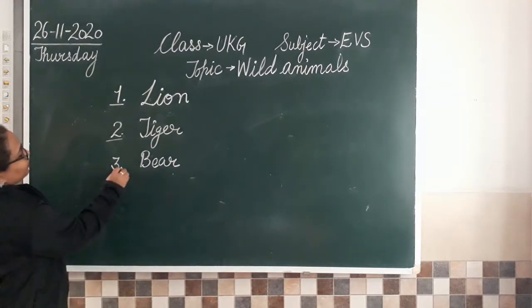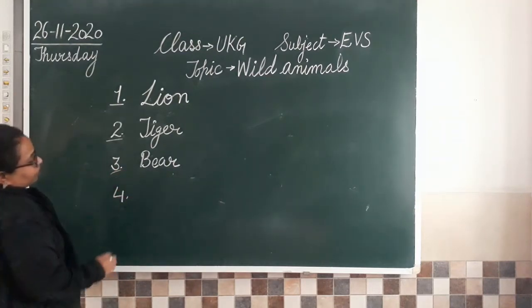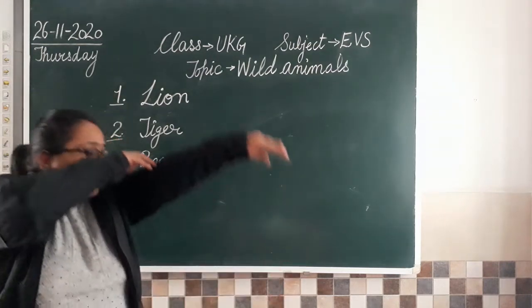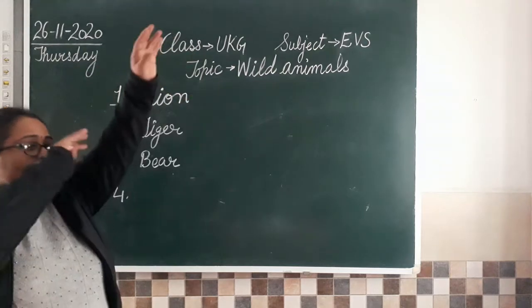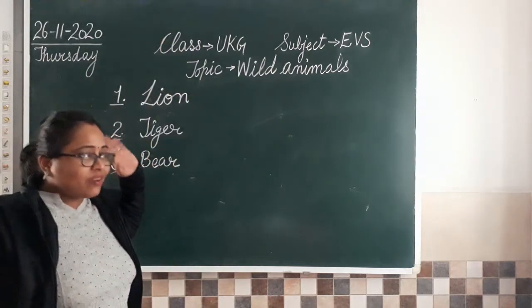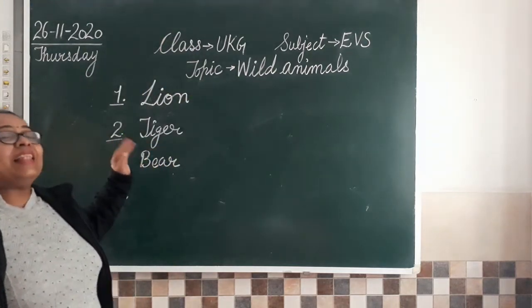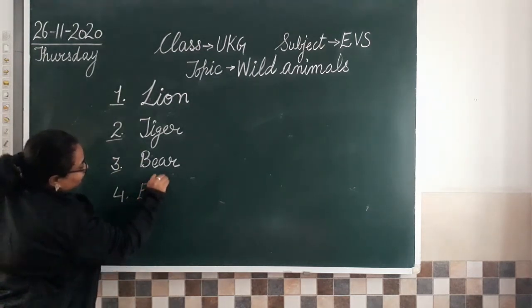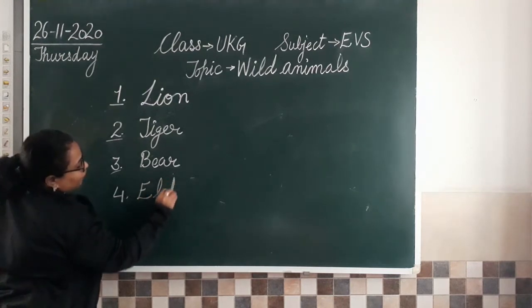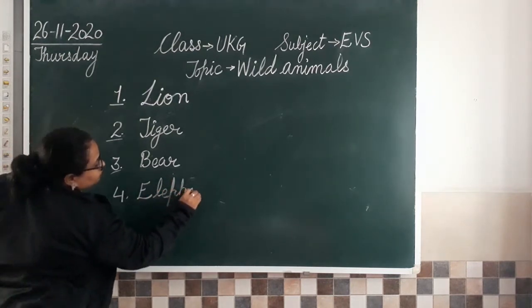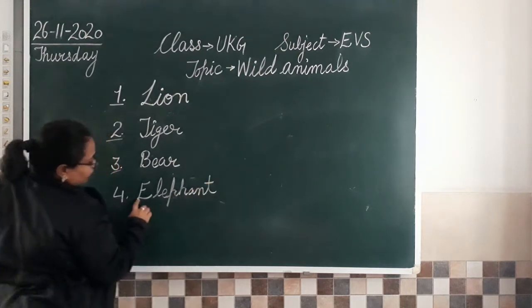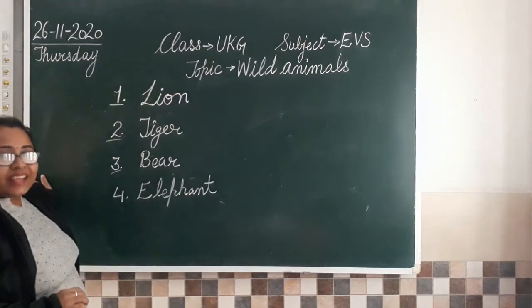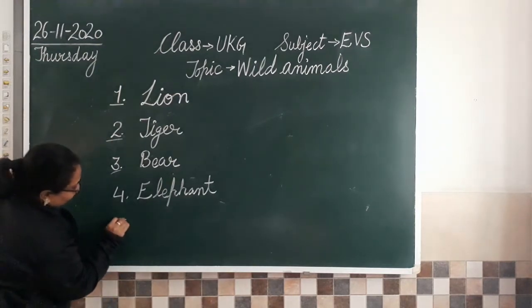So what was the next animal? Yes, can anyone tell me? Who's the next animal here? The one who has a long nose. Yes, long nose and long ears. कौन है वो? Elephant. Very good. So we'll write that. Elephant. So again see, elephant, isn't it? Okay. Now the next one.